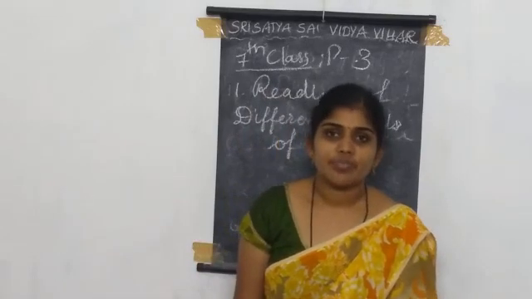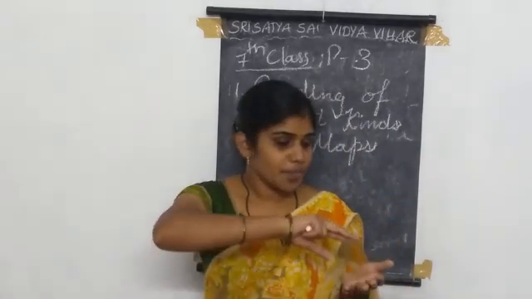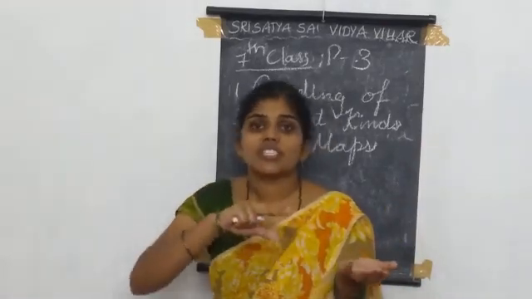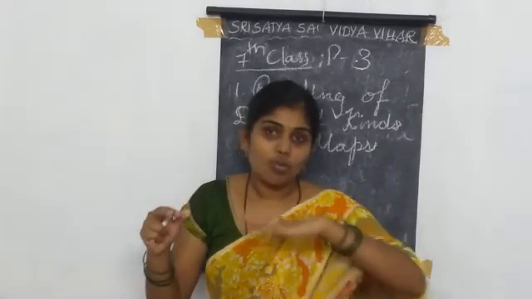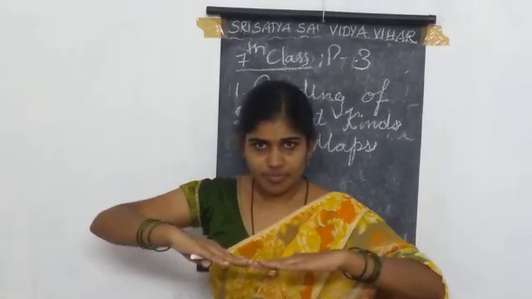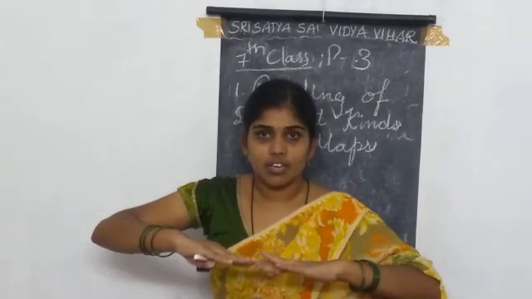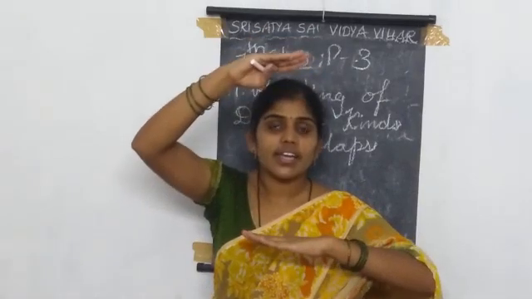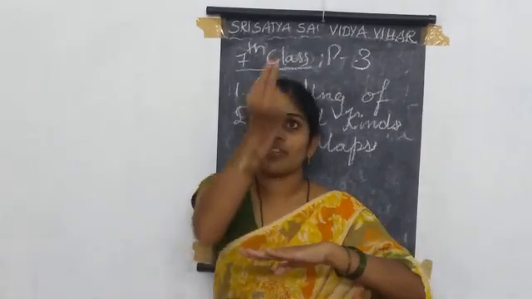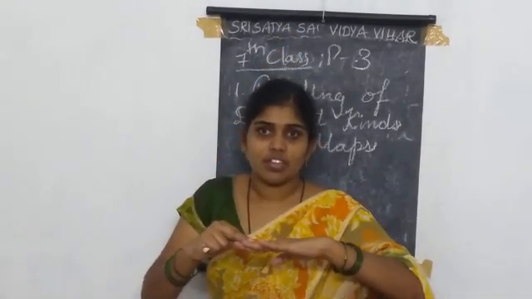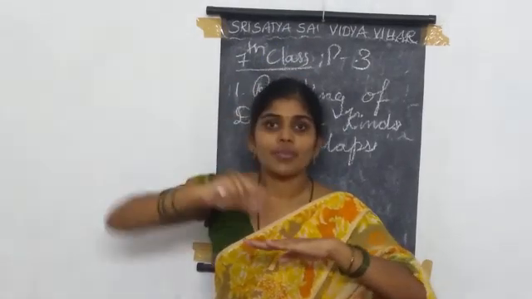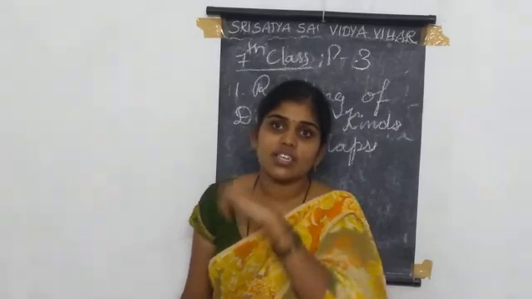Mean sea level means the ground level is called mean sea level. The ground level and the water level are equal. This is called mean sea level. The hills or mountains are calculated from 0 meters upwards to the top of the hill. So this is calculated in the form of meters. This is mean sea level.